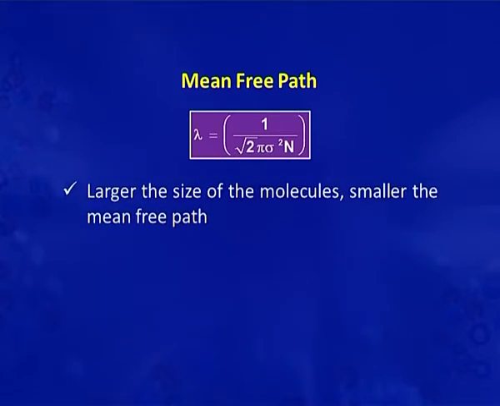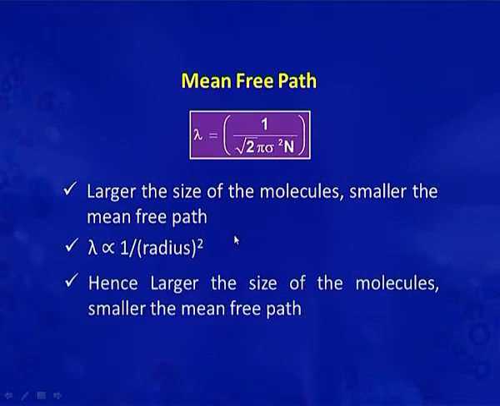Another observation from this equation is that the larger the size of the molecule, the smaller the mean free path. As you can see here, lambda is inversely proportional to sigma square. Hence, as the size of the molecule is large, the mean free path will be less.